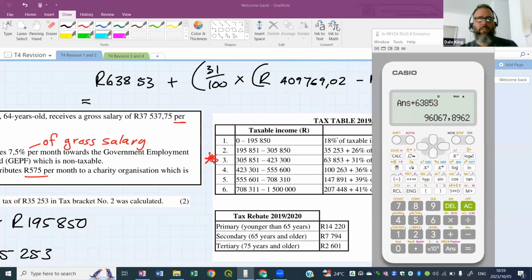Yes, guys, look how far we've come. Kazimla there rounding off correctly, fantastic. All right, so rounding off would be 96,067.90, rounding off to 2 decimal places, 90 after the decimal. Okay, now this is the tax that you have to pay, but we will also look at rebates on Tuesday next week. We also have to take off the rebates from here. But yes, you've used the tax table correctly.